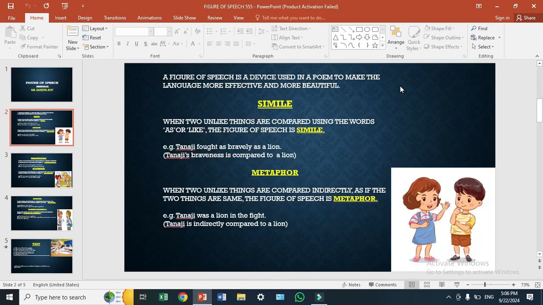Now, figure of speech. What is figure of speech? Figure of speech is a device used in a poem to make the language more effective and more beautiful. Like we people wear good clothes to enhance our personality, like that, poets use figure of speech to beautify the language.